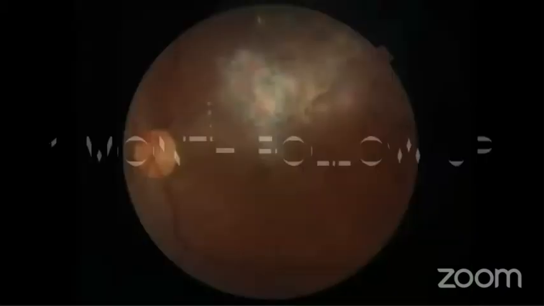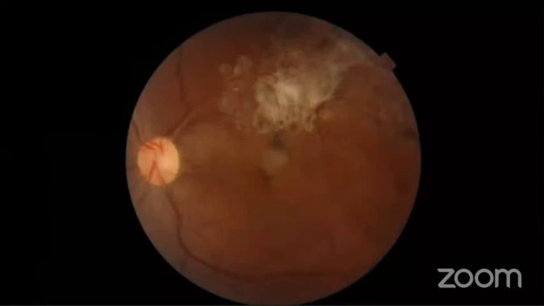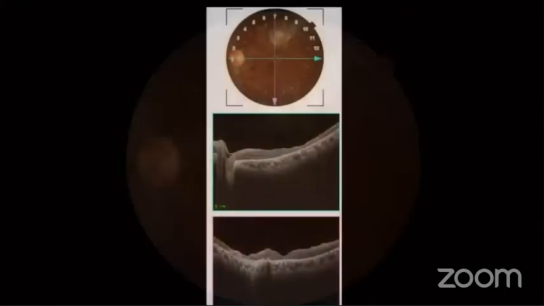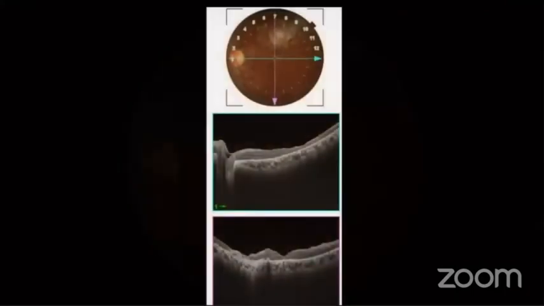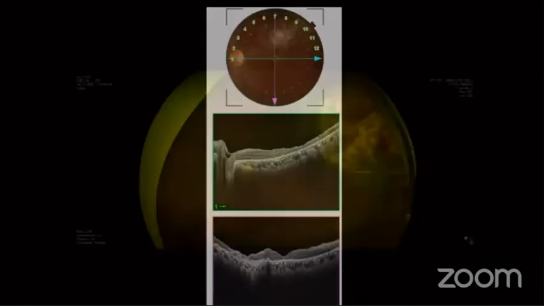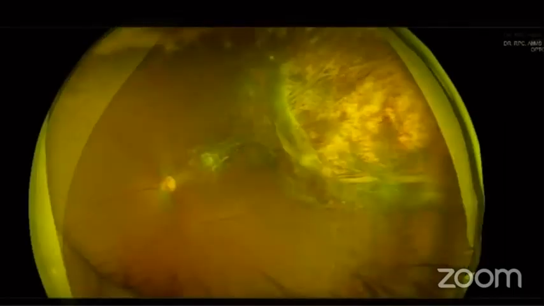At 1 month follow-up, there was complete resolution of subretinal bleed as can be seen here, and the best corrected visual acuity had improved to 6/18. On swept-source OCT, there was type 1 closure of macular hole with few hyperreflective dots at the ellipsoid zone. This case describes successful management of post-traumatic chorioretinitis sclopetaria with subretinal blood and breakthrough vitreous hemorrhage by using subretinal TPA with excellent final visual outcome.